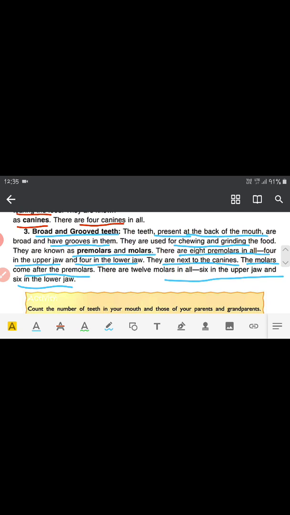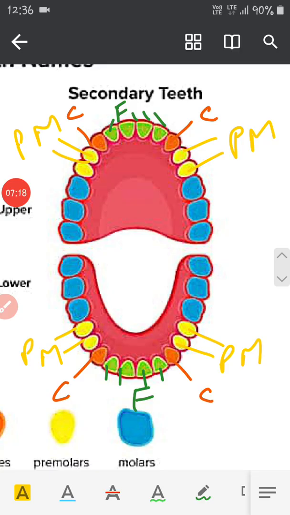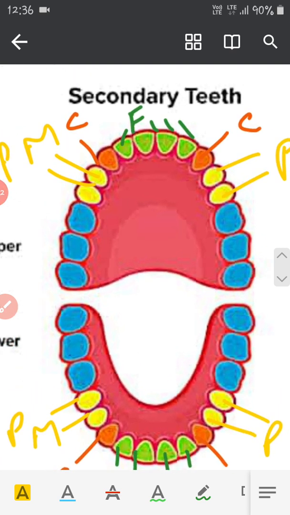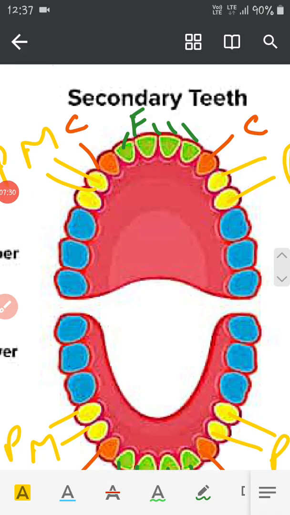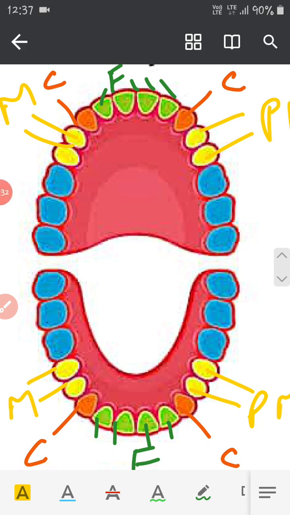Let's see in the picture. See in this picture, I have marked areas. Green colored are the flat teeth. Orange ones are the canines next to the flat teeth on either side of the flat teeth, both in the upper and lower jaws, right?